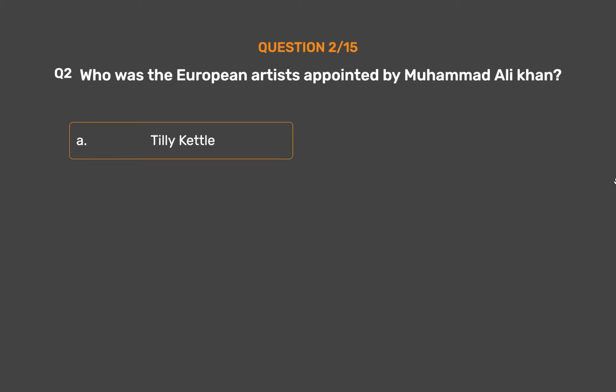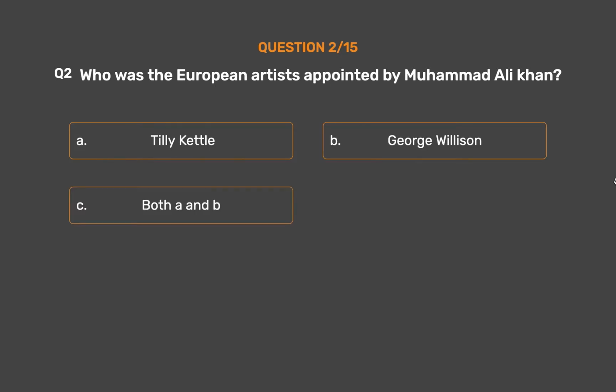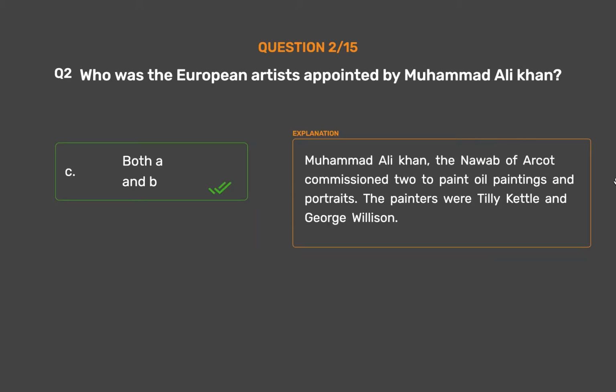Option A. Tilly Kettle. Option B. George Willison. Option C. Both A and B. Option D. None of these. The correct answer is Option C. Both A and B. Muhammad Ali Khan, the Nawab of Arcot, commissioned to paint oil paintings and portraits. The painters were Tilly Kettle and George Willison.